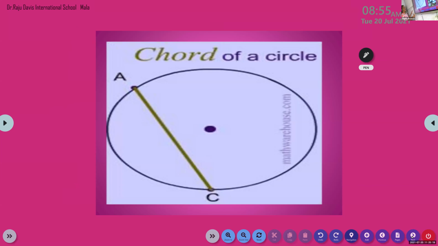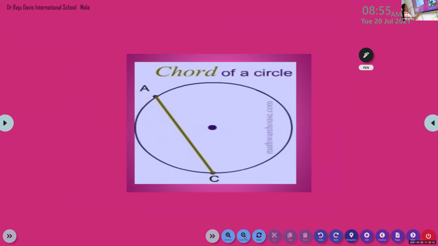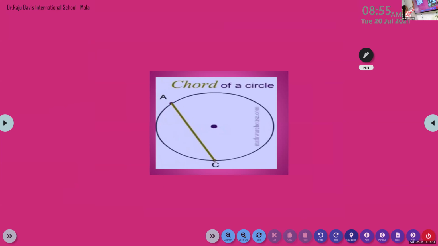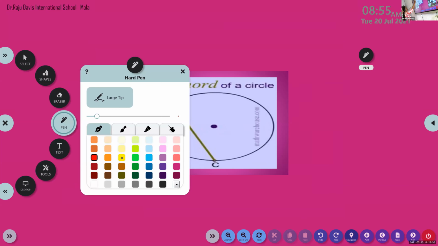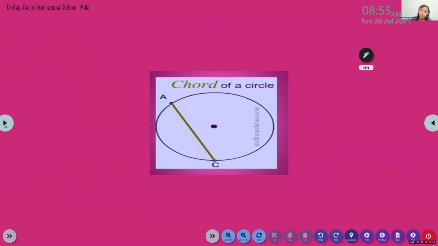Okay, children. Our next heading is, write the heading, chord of a circle. Ma'am, what is the spelling of chord? C-H-O-R-D. If it is CH, don't pronounce it as "chord", it is chord. Chord of a circle. Okay, you can write the heading, chord of a circle.